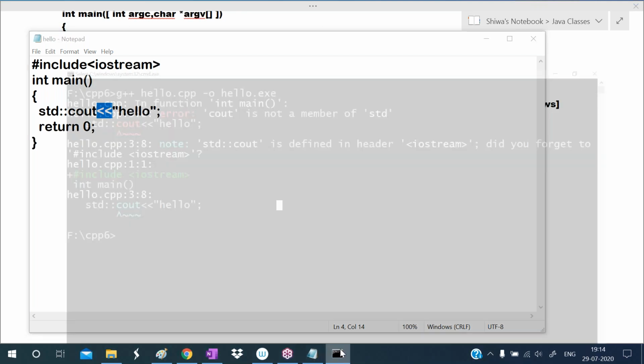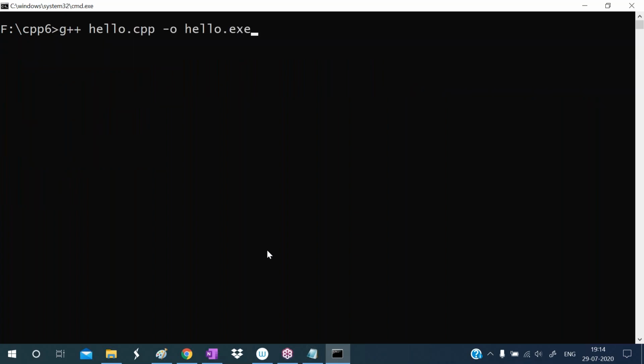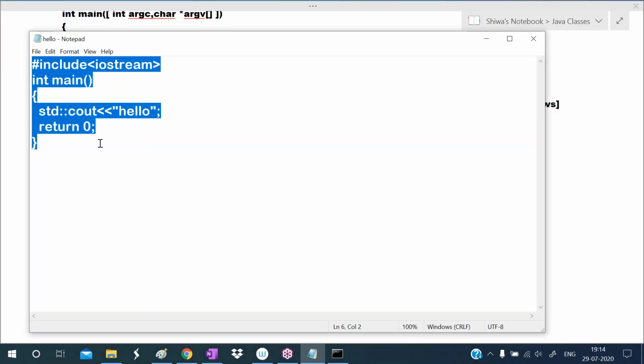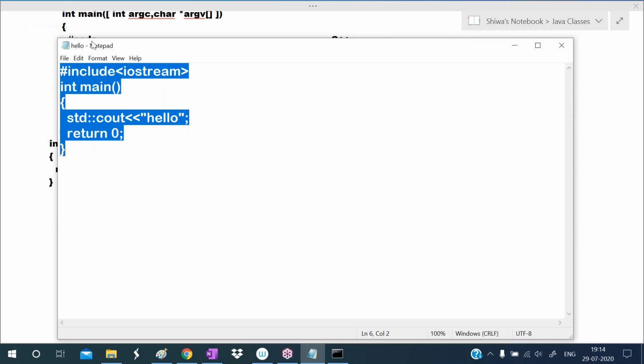Now I'm compiling this program, finally, the last time. So the program will get executed successfully. Observe here. Successfully compiled. I want to run this program. I'm typing hello, and it is giving the output as hello here. So to print hello on the output screen, this is the program. This is the program that we have written in Notepad.